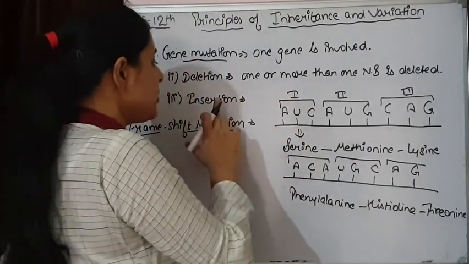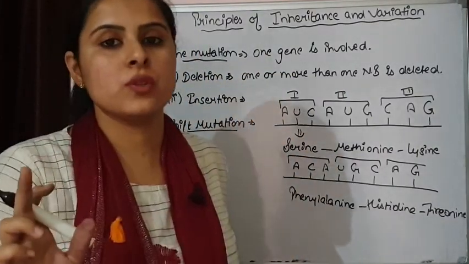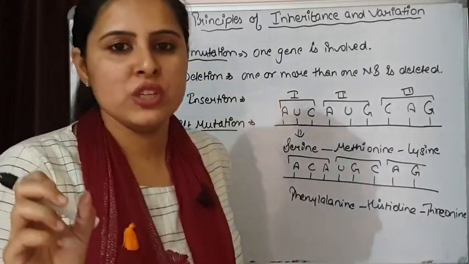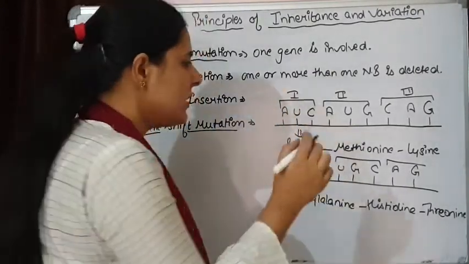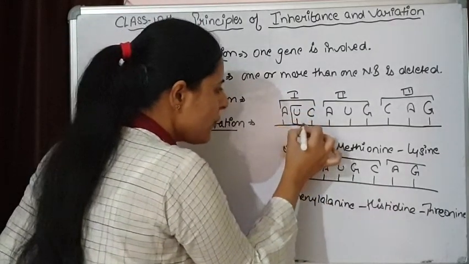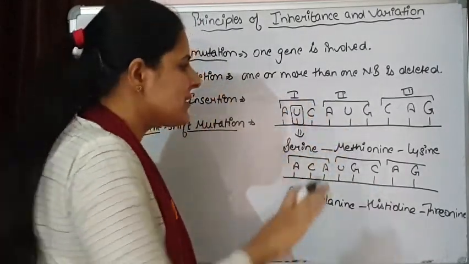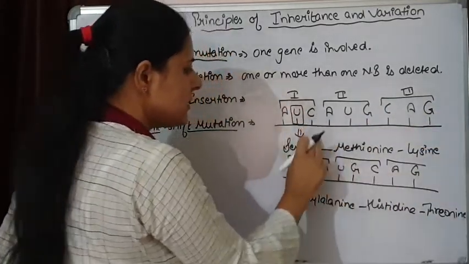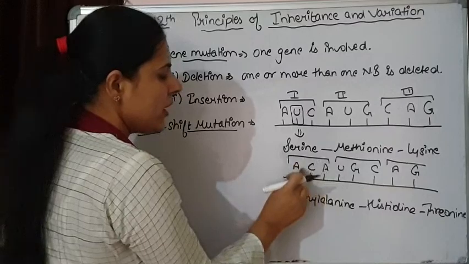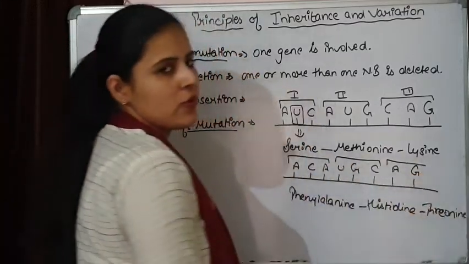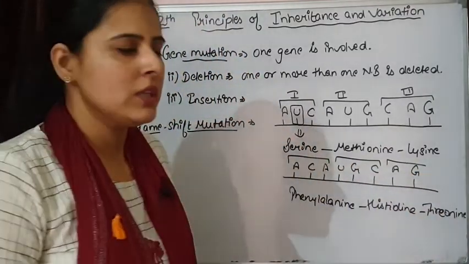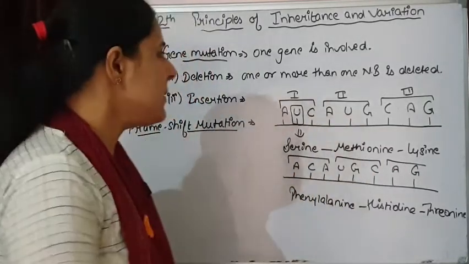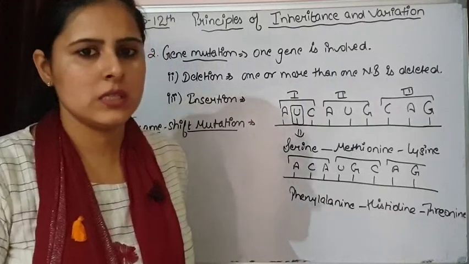And the same situation you can expect in insertion also. This is known as frame shift. Why frame shift? Because of the removal of one single nitrogenous base, the complete frame has changed. You can see the difference between this and this. Here, the complete sequence of codons has changed. This is known as frame shift mutation. That can be because of deletion or insertion.